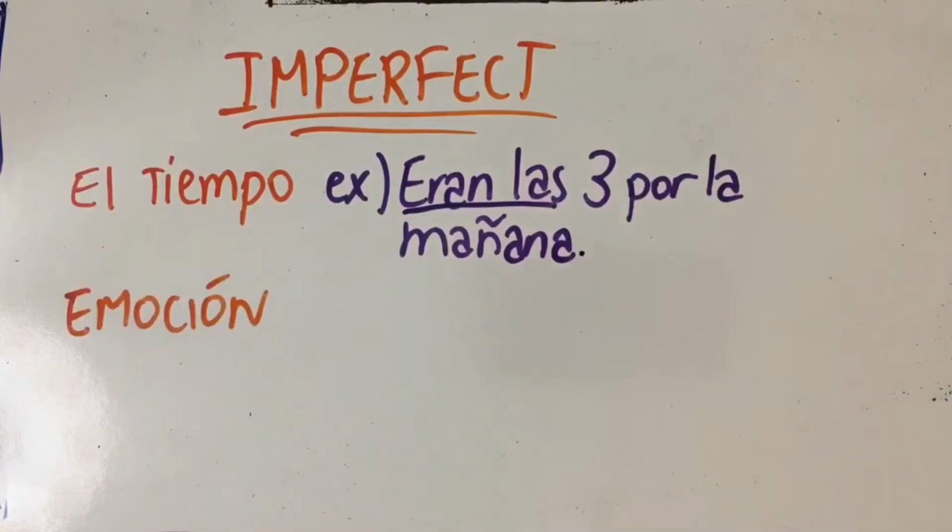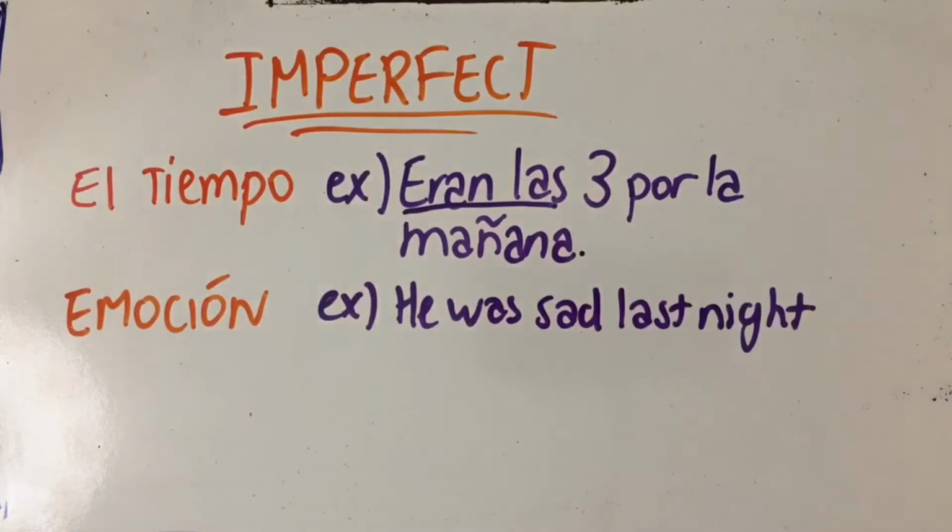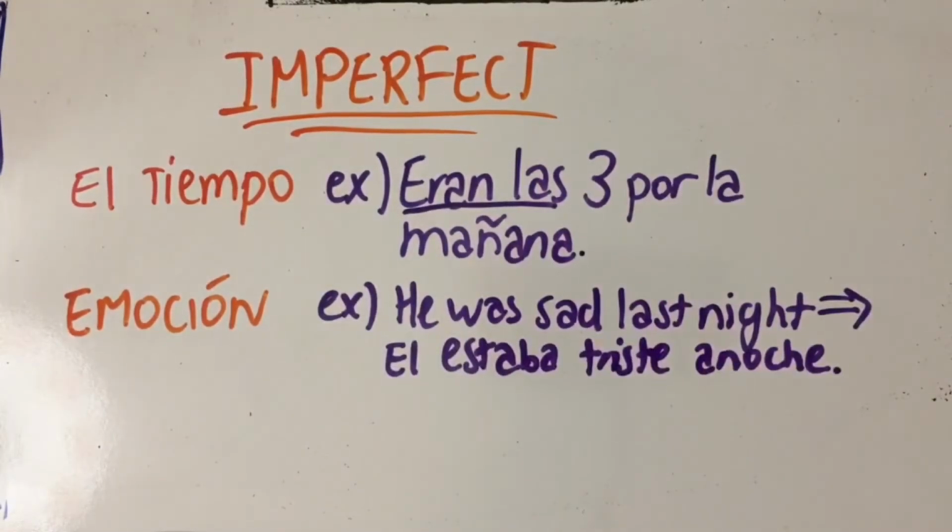Another thing is emotion. If you're describing an emotional state like happy, sad, excited, etc., and it's in the past, you use the imperfect. So for example, if you're trying to say he was sad last night, even though last night technically is a definite time frame, which is a characteristic of the pretérito, you're talking about an emotion, which is by nature general. So you'd say, él estaba triste anoche, not estuvo.